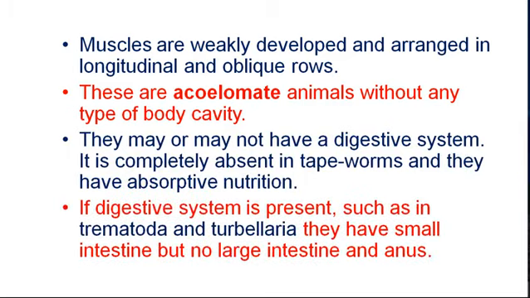The other two classes, Trematoda and Turbellaria, have digestive system. They have mouth, stomach and bifid intestine. They have two parts of a small intestine, but the large intestine and anus are missing.